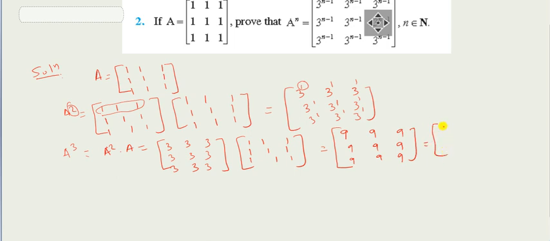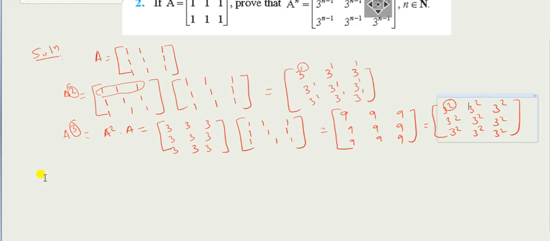So this is 3 square, again 3 square, and 3 square in every position. Look at this, if this is 3, then this is 2, that means 1 is getting reduced. Similarly you must do 3 calculations before arriving at any conclusion, right? So A to the power 4 you find at last. This is A cube into A.